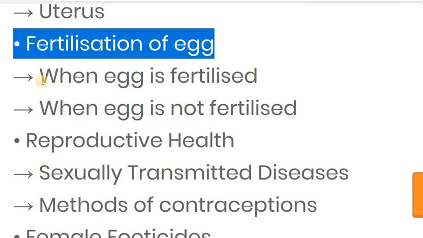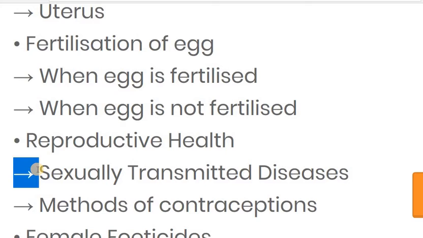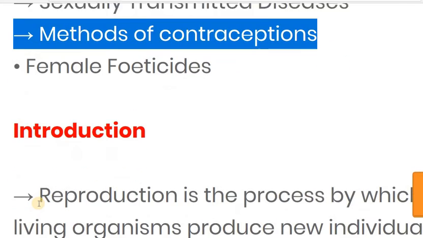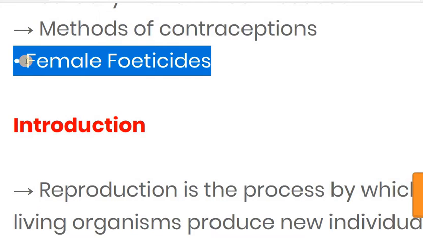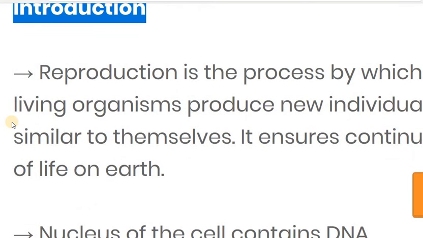When the egg is fertilized, and when the egg is not fertilized, in both conditions we will see what the next step is. Then after we study about reproductive health. In that, STD, the sexually transmitted diseases, and how can we prevent them, means the methods of contraceptives. And at the last, female foeticide. So let's start this chapter with the introduction part.